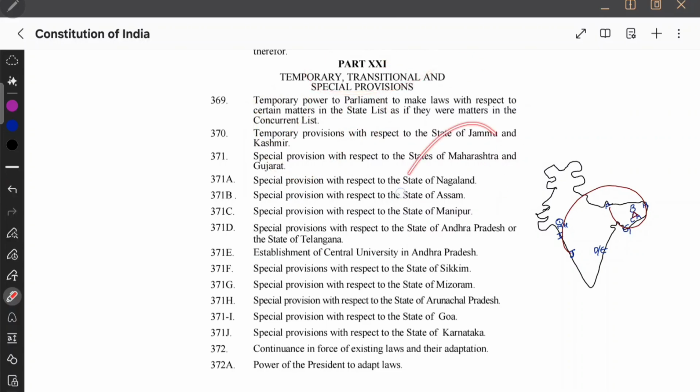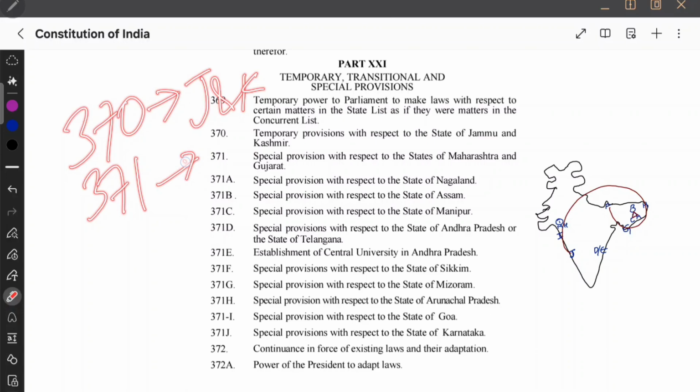So what are all the states that come under it? Let us see article wise. We have 370, 371, A, B, C, D, E, F, G, H, I, J, and then 372. Okay, 370, abrogation of article 370. This is very famous, so everyone knows. Temporary provisions with respect to state of Jammu and Kashmir. And 371, it is about Maharashtra and Gujarat. Special provision with respect to states of Maharashtra and Gujarat. And then we are starting with 371A. The story starts from here. So basically article 370 is Jammu and Kashmir, and 371 is Maharashtra and Gujarat.